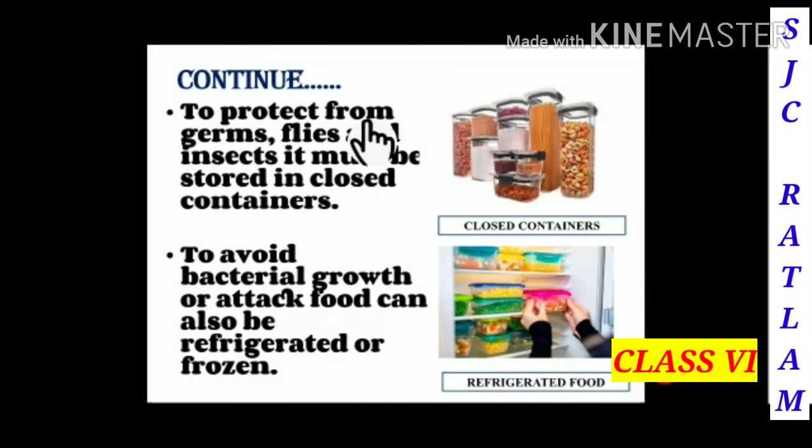To protect from germs, flies and insects, food must be stored in closed containers. So we should store the food in closed containers to protect it from germs, flies and insects. To avoid bacterial growth or attack, food can be refrigerated or frozen. So we should refrigerate or freeze the food in the fridge.